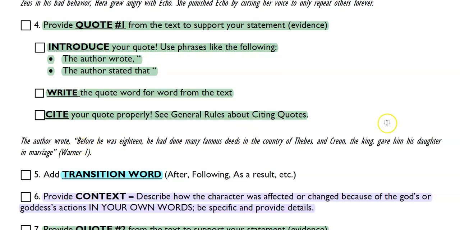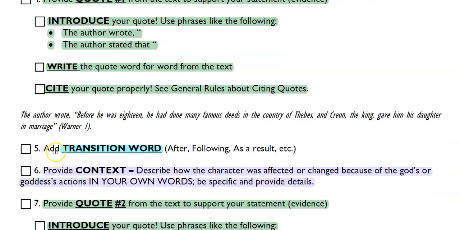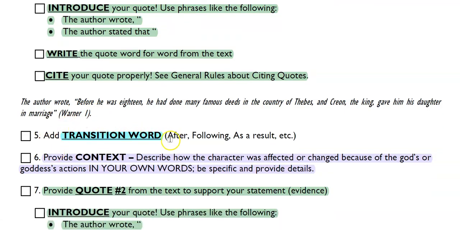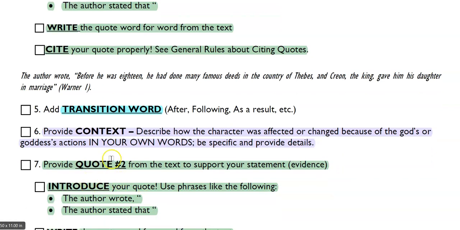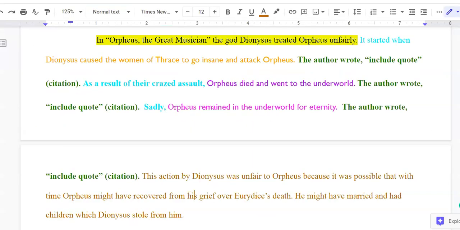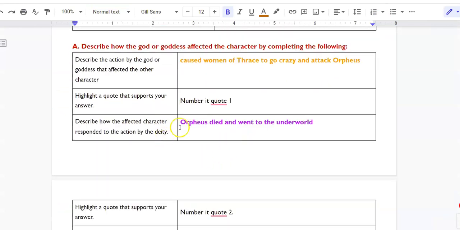If you want to see how that's done, there are examples here for spacing purposes, where the spaces go, where they don't go, and last name and page number. Now I'm down to step 5. I'm going to add another transition word. The slightly different options here: after, following, as a result, and then the context of how the character was affected or reacted because of the god's actions, right? And then again, I needed a quote.